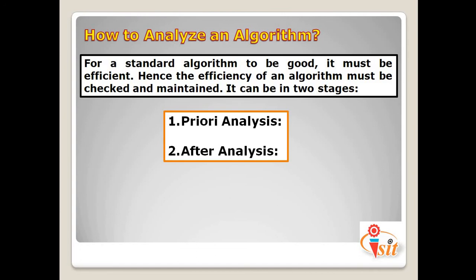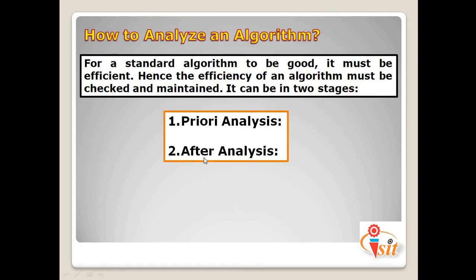The efficiency of an algorithm is measured by assuming that all other factors, for example processor speed, are constant and have no effect on the implementation. This is usually done by the algorithm designer. It is in this method that the algorithm complexity is determined, and that is the concept we call a priori analysis, or before analysis.